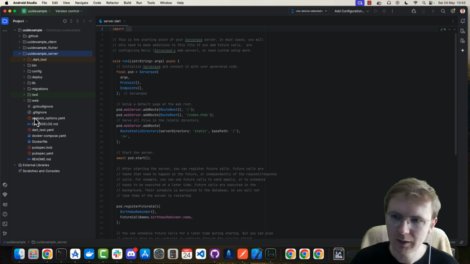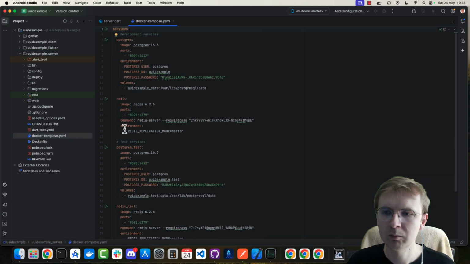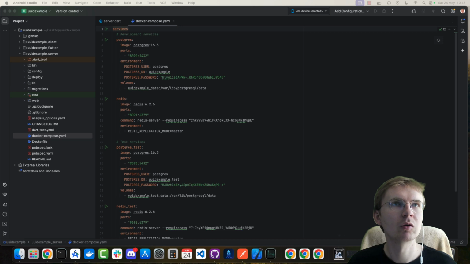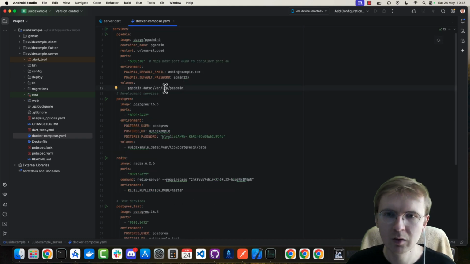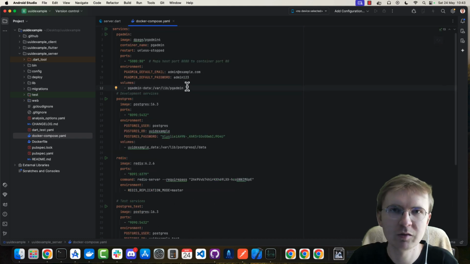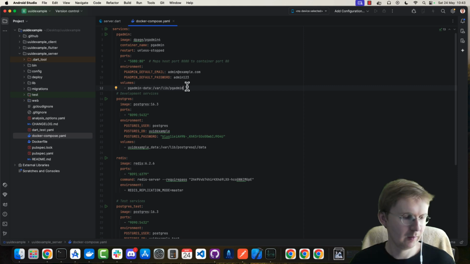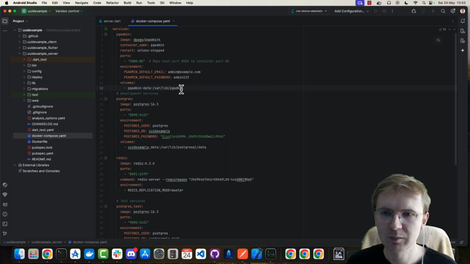Okay, but right now let's open the Docker Compose, and I'm gonna add one more container here, which is gonna be pgadmin, just to show you my database. So pgadmin is this program which allows you to see the data in your database. Of course, if you have something else, you don't need to install pgadmin. You also can view your database from the command line, but it's probably not a very good idea for big databases.